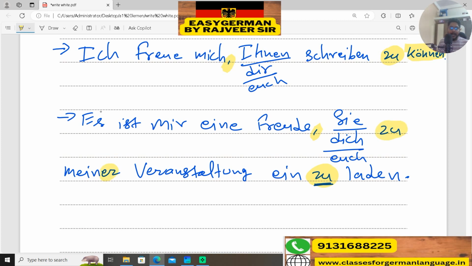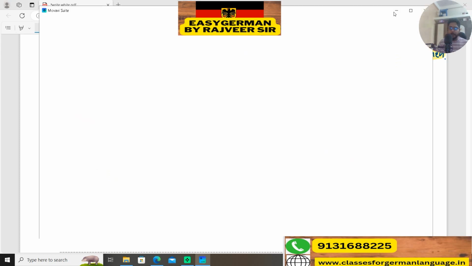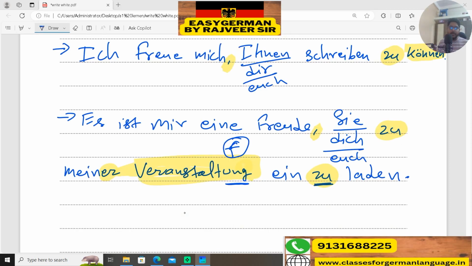Why have we added the er ending here? Because Veranstaltung has a feminine article. And always remember, if any noun ends with ung, it will always be feminine. So in dative we use the er ending for the possessive. So we have zu meiner Veranstaltung.